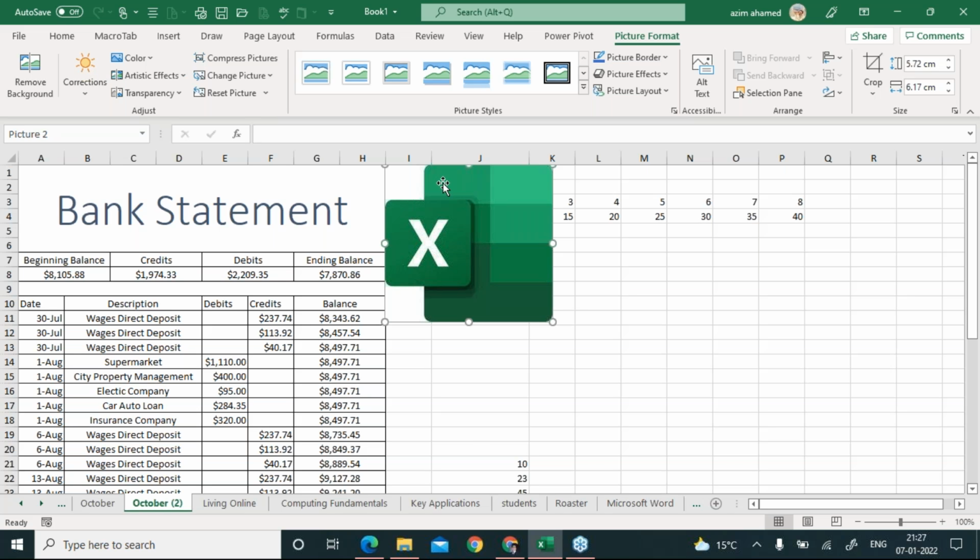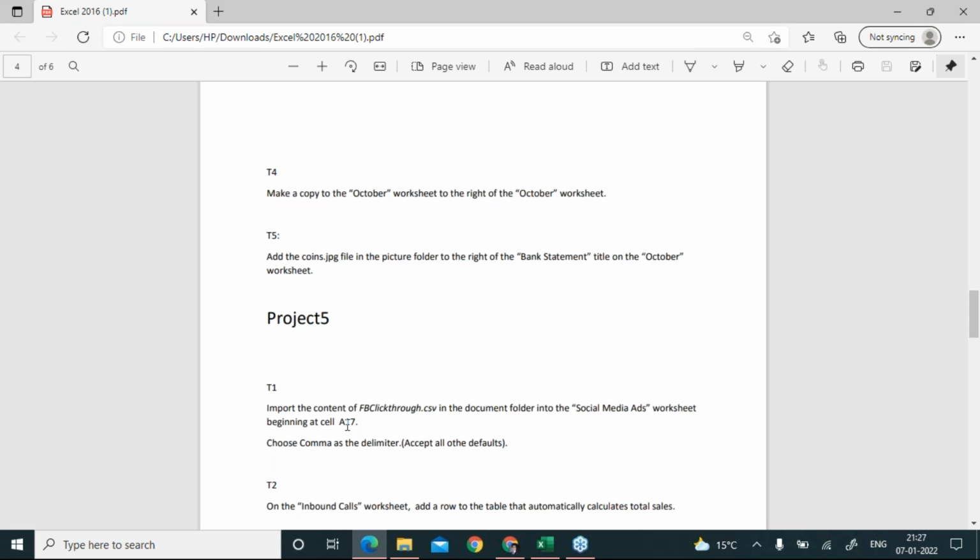No, Kavita, it's not your choice. As I said, the question will clearly mention the name of the picture. If you click on the device, it will open the drive of Microsoft where this picture coins.jpg will be, so only that picture you have to insert. Parag, the picture will open by default when you click on Insert, Picture, and Device. It will open the computer of Microsoft, not yours.